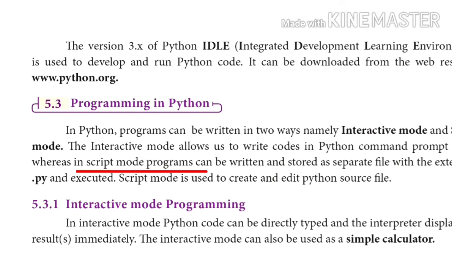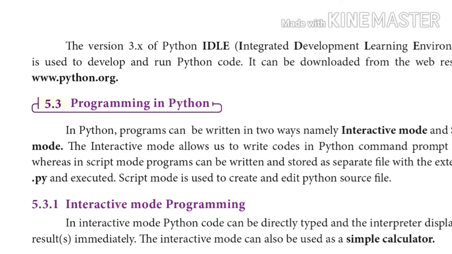Coming to the next one, script mode programming. We can write a program of 2 or 3 lines as a whole, save it as a separate file with the extension .py, and run it separately as usual, like in other programming languages. So this is the difference between interactive mode and script mode. Now let us see it in detail.